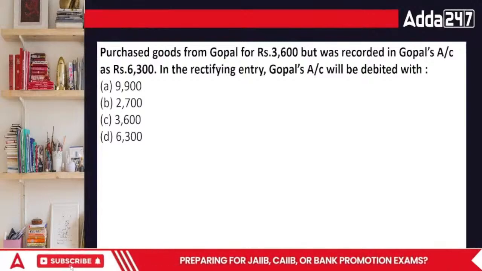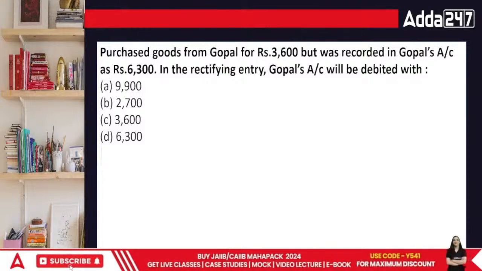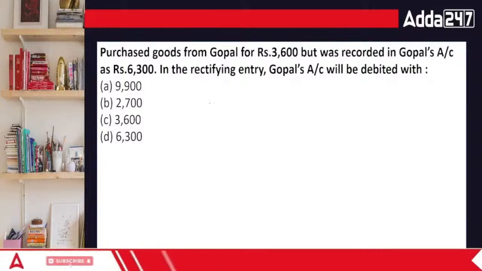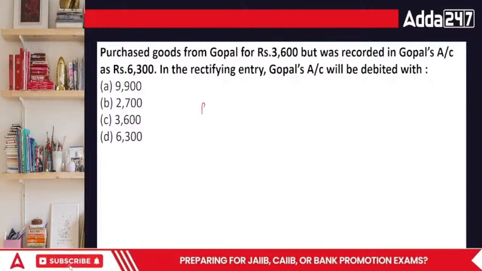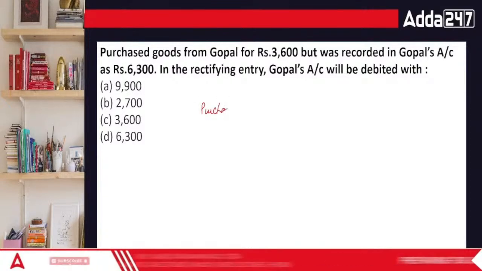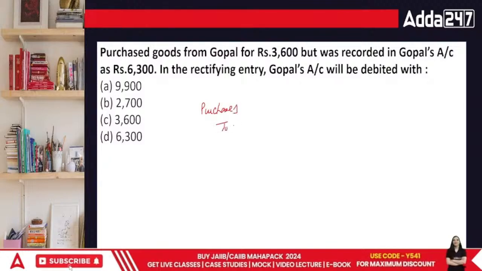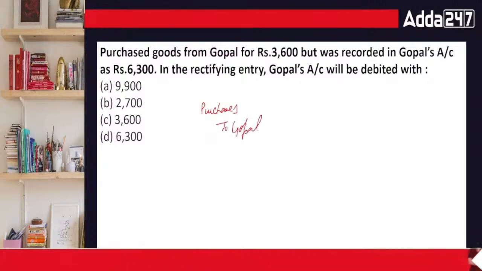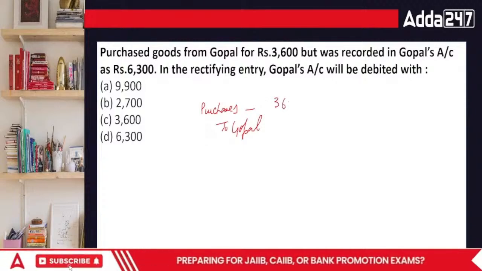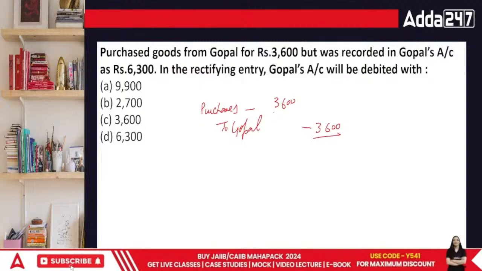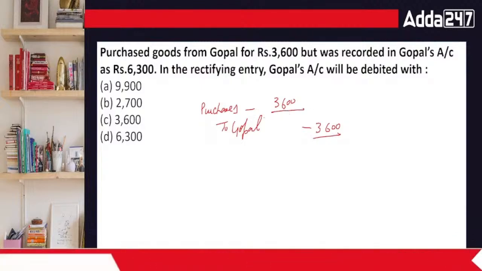Purchased goods from Gopal for rupees 3,600, but was recorded in Gopal's account as 63. Everyone, isn't there any problem there? Purchased goods from Gopal, normally this would have become purchases to Gopal, that is of 3,600 and 3,600. But it was recorded in Gopal's account at 63.